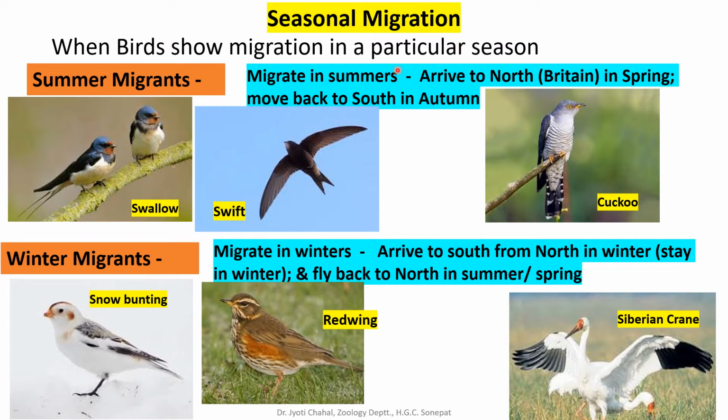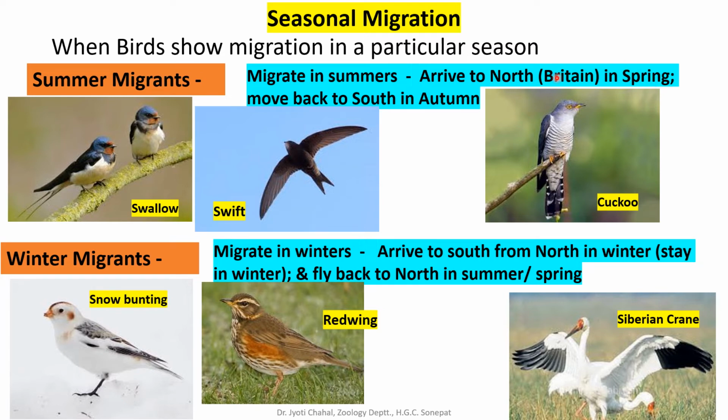When birds show migration in a particular season, that is termed seasonal migration. There are two kinds of birds, summer migrants and winter migrants. Summer migrants migrate during summer months. They will arrive in the north in spring. So here the examples we are showing arrive in the north, that means Great Britain, in spring, that means summer months.